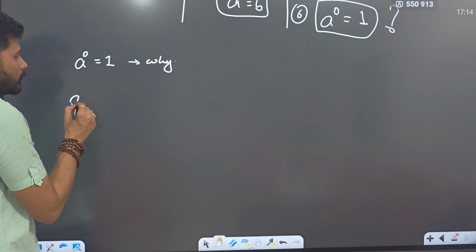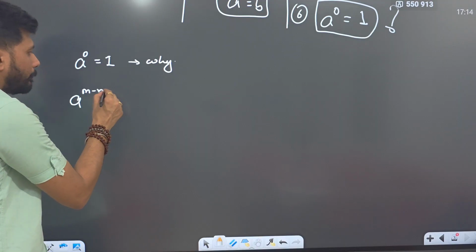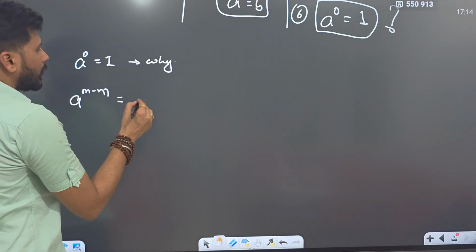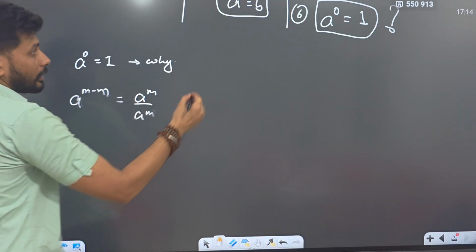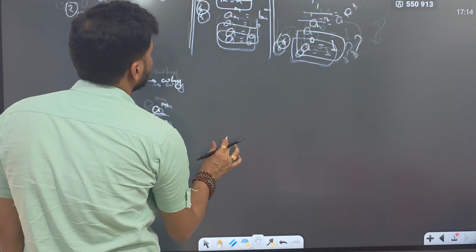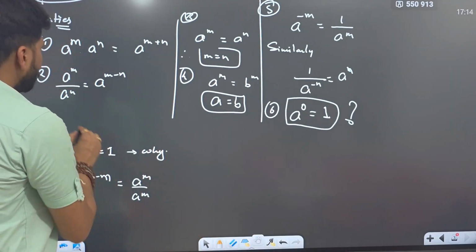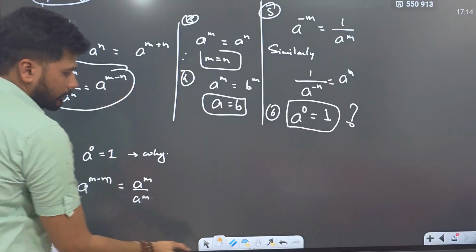Because suppose you write a raised to the power m minus m. What is m minus m? m minus m is 0. It can be written as a raised to the power m upon a raised to the power m. Why? Because of the property we have just studied.